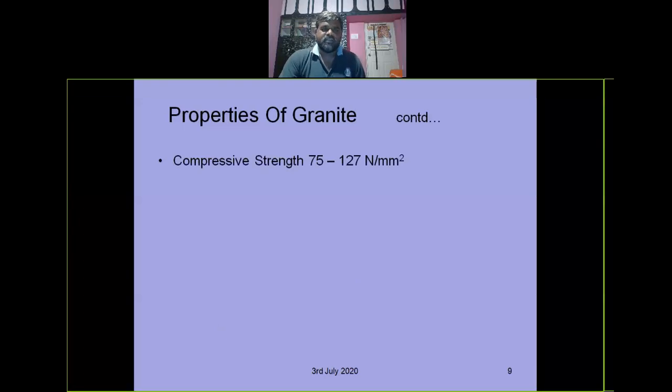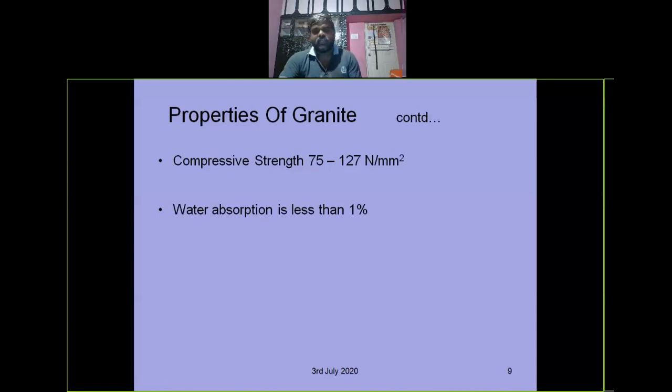Compressive strength is very high, like 75 to 127 MPa, whereas concrete is 20 MPa, 15 MPa, 50 MPa. So a very high compressive strength is obtained from granite. Water absorption is very, very less because it is formed by solidification of magma.